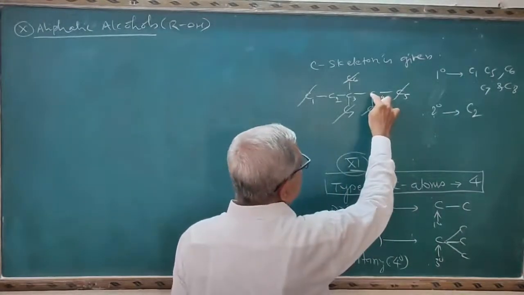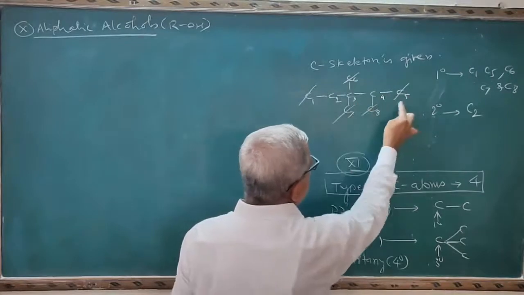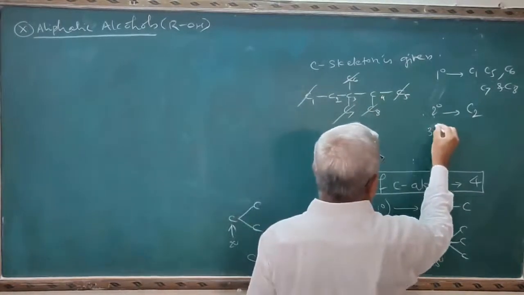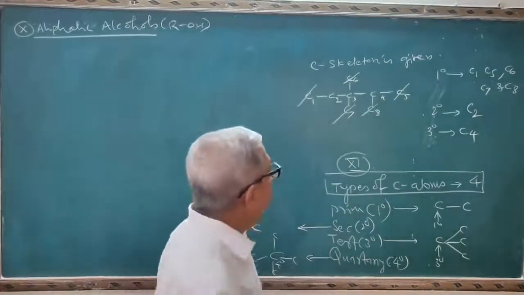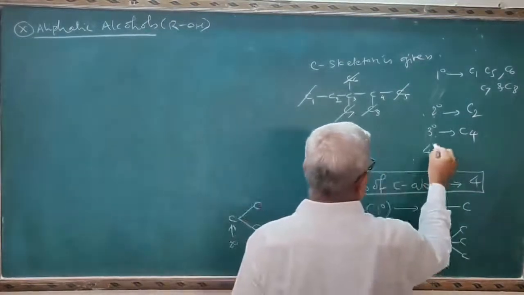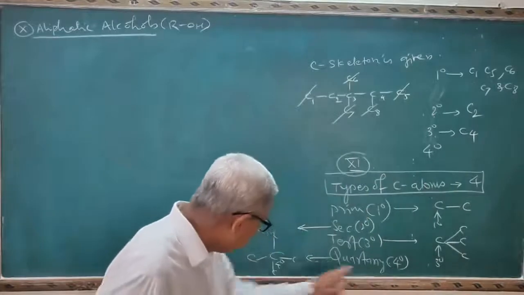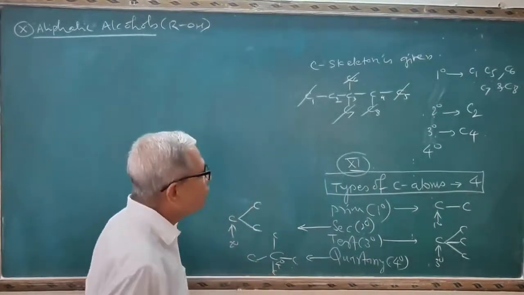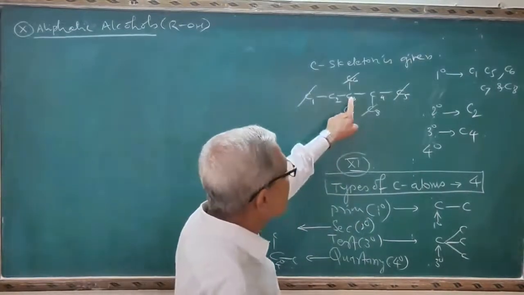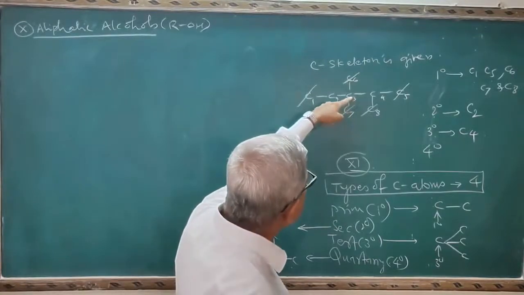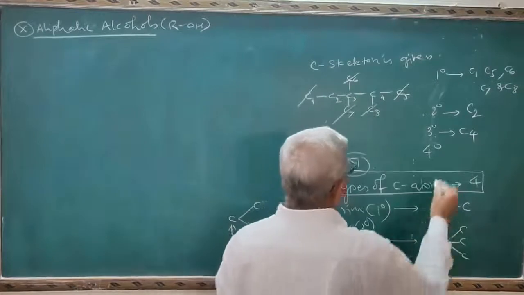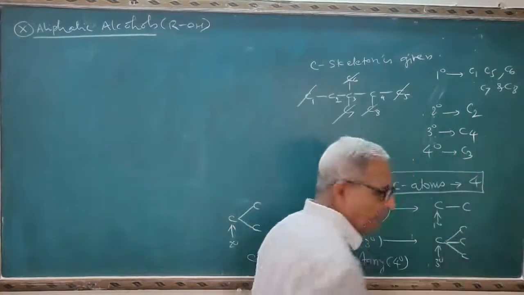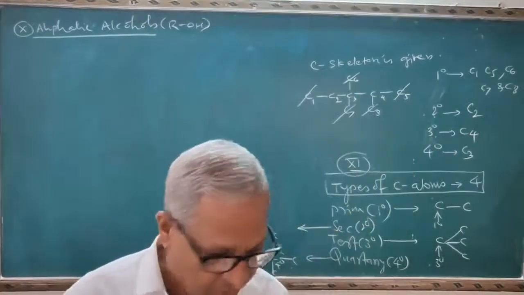See, C4 is attached to 3 carbon atoms, C3, C5 and C8. Therefore the tertiary carbon atom is C4. Last one, quaternary carbon atom. I was given the hint here: a carbon atom which is attached to 4 carbon atoms. C3 is a quaternary carbon atom because it is attached to C2, C4, C7 and C6. Therefore I will write here, C3 is your quaternary carbon atom.